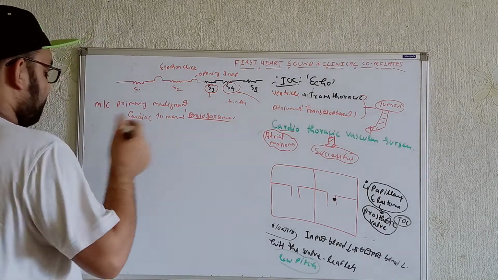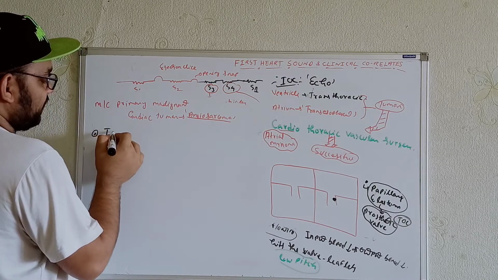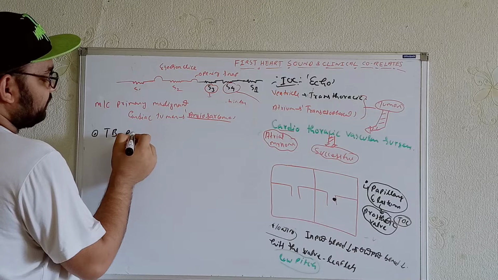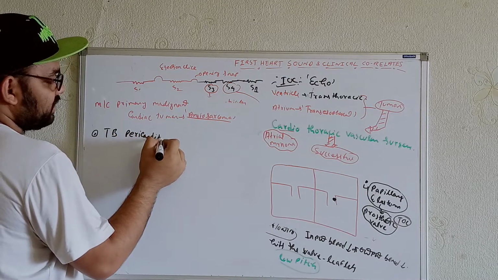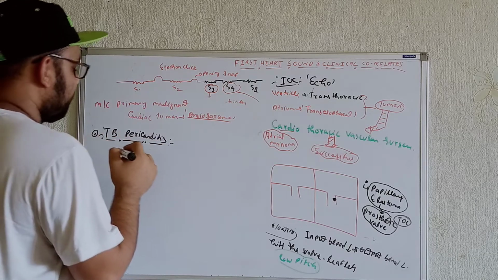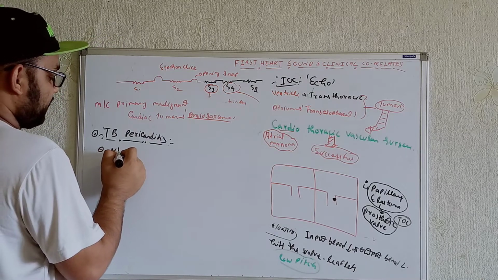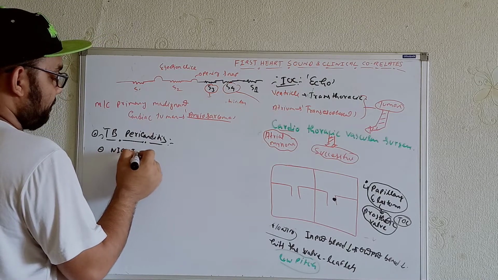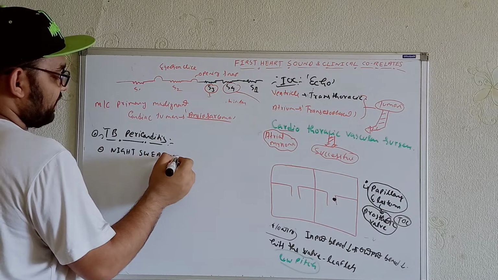Now we'll get the different types of things over here in terms of pericarditis. Let me write it over here in terms of tubercular pericarditis. Now whenever we are getting tubercular pericarditis, we'll get different types of symptoms over here. One of the most important symptoms is night sweating.